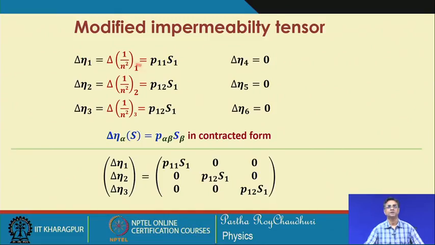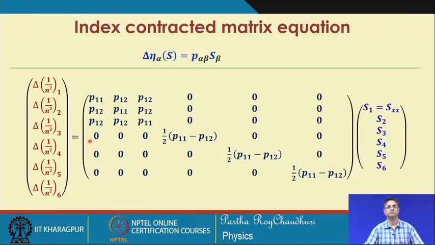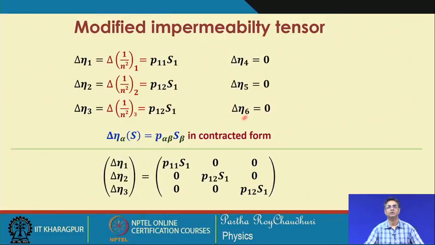Okay, so that is what is followed by this. So, delta eta 1 equals P11 S1 etcetera, and all other elements, because of the 0 element present here, eta 4, eta 5 and eta 6, are all equal to 0.